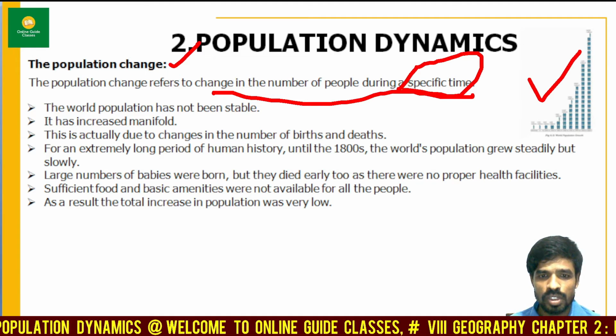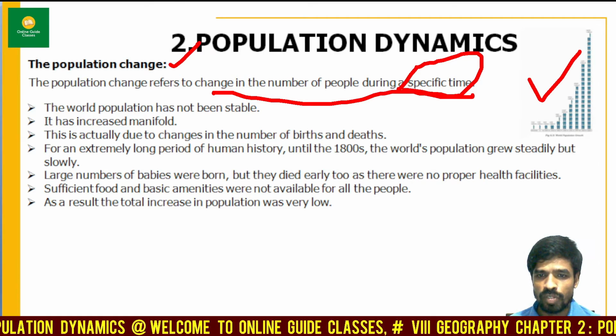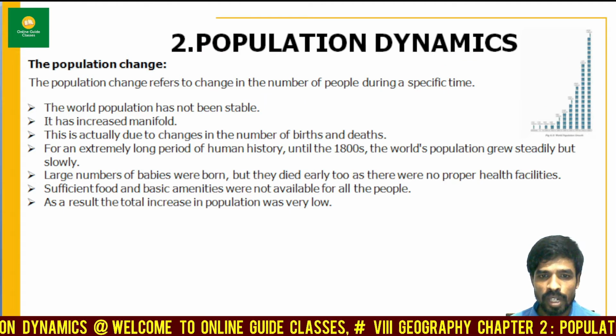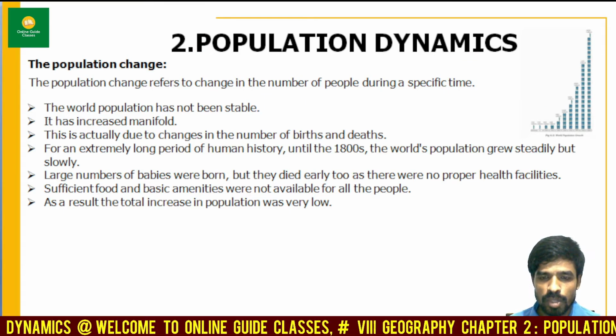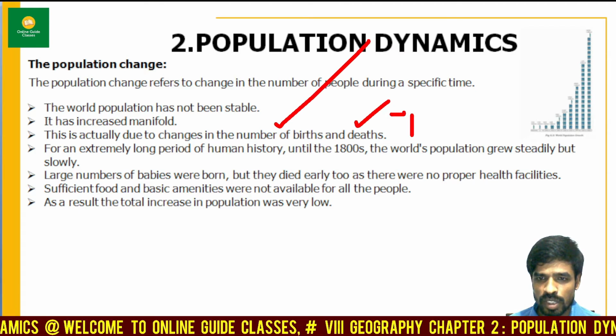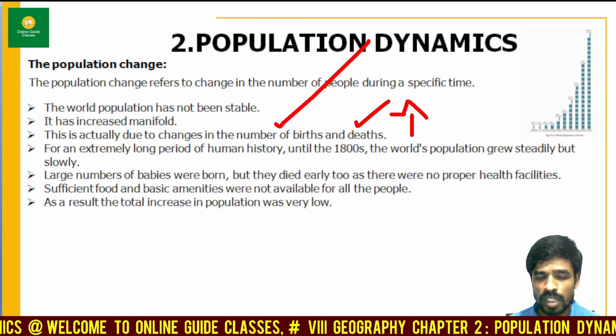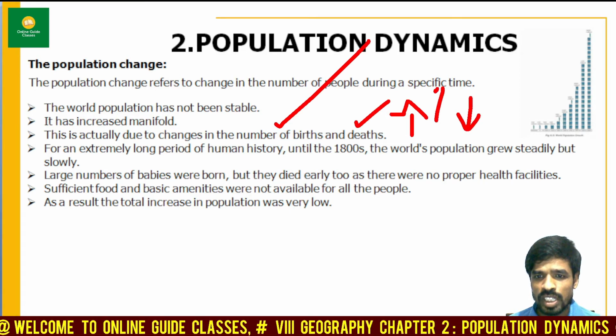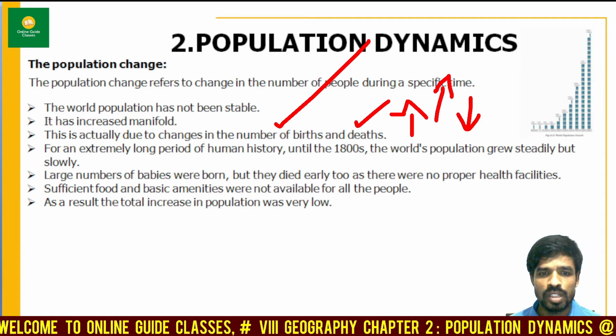This is actually due to the changes in the number of births and the number of deaths. How can we show that there's a population change? By the change in the number of births and the change in the number of deaths. If there is an increase in the number of births, and if there is a decrease in the number of deaths, we can strongly say that there is a change in population count.